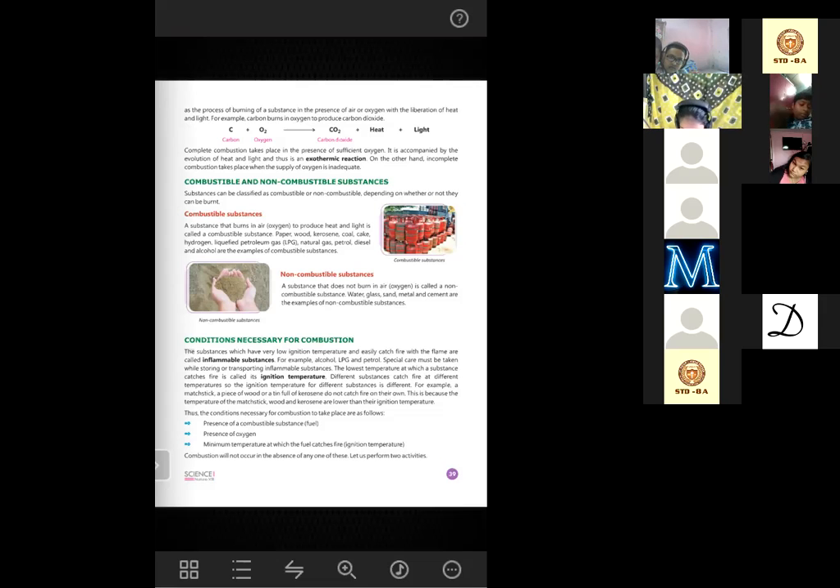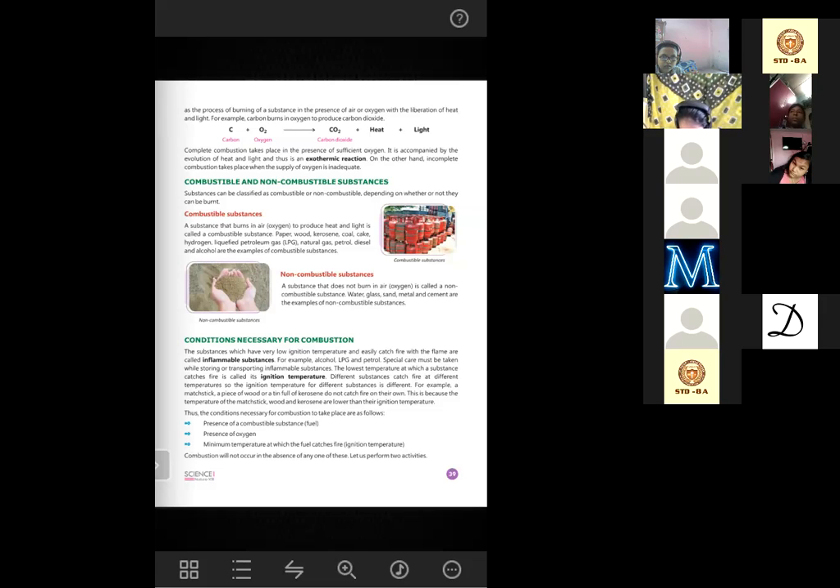Thus the conditions necessary for combustion to take place are as follows. First is the presence of a combustible substance or fuel. We need a fuel to burn. Then the presence of oxygen, and the third one is the minimum temperature for burning, or ignition temperature. So these are the three conditions or factors that control combustion. Combustion will not occur in the absence of any one of these.